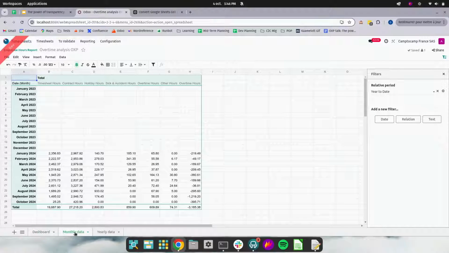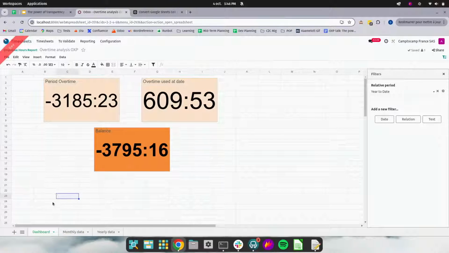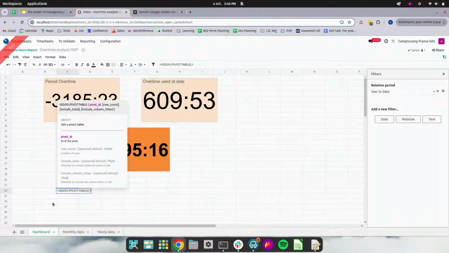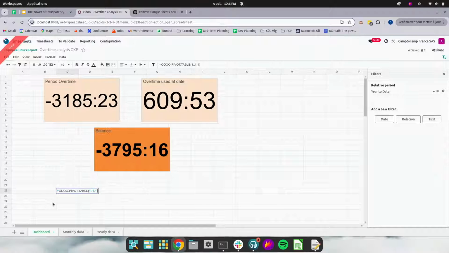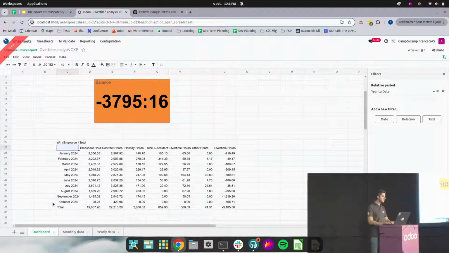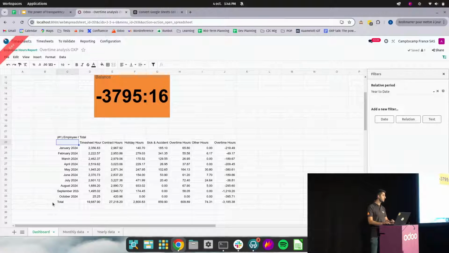If I look at the monthly data, you see that my pivot table has actually some empty lines, and I don't want to display that because it's not a really usable or user-friendly design. So what I'm going to use is the formula Odoo pivot table, and then using this formula I only display the lines that are not filtered. So here I won't see the lines that are empty.